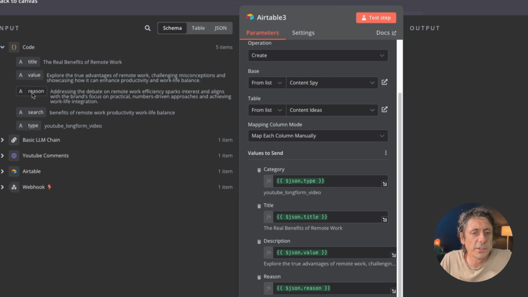This one here, the reason, drop it into the bottom one where it's called reason. You just map all of these into the fields in your table that you set up in the beginning. Value goes in there into description, and then title goes into the title field. Once you've done that, these ideas for YouTube videos are now going to be added to Airtable for us automatically.